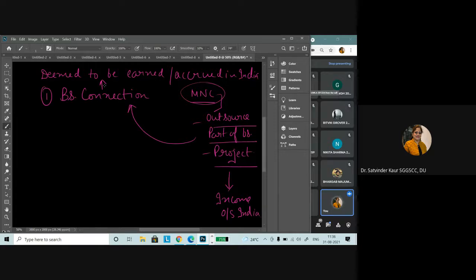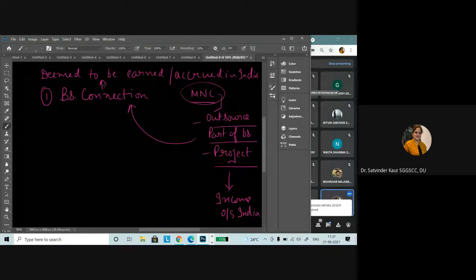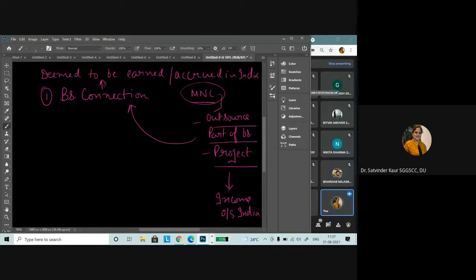Then further examples can be that if you are purchasing the raw material, or you have set up some factory where a particular part of a whole product, or we can say the assembly line, is being prepared in India, and then you are using that particular part and making the complete product and selling abroad. In that particular case, that is also considered as business connection in India. If you have set up any subsidiary company, or settled any other company, then in all these situations it would be considered as business connection in India.